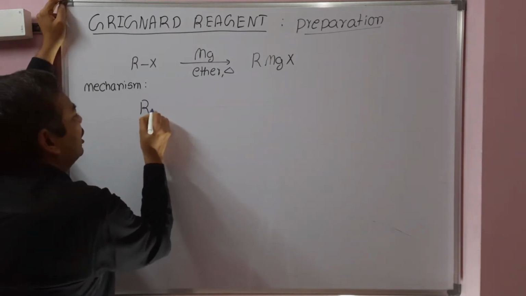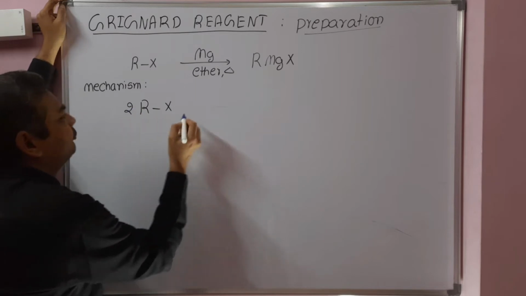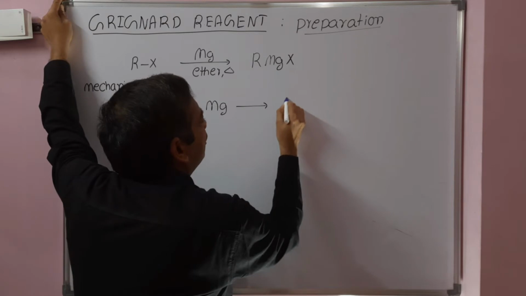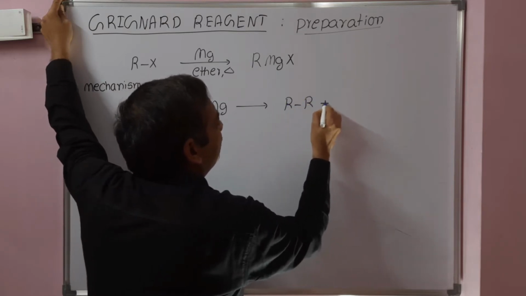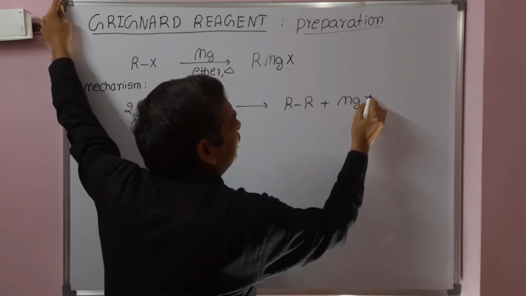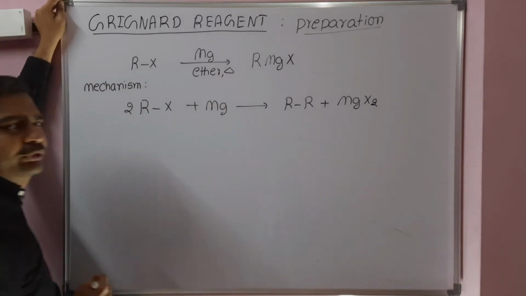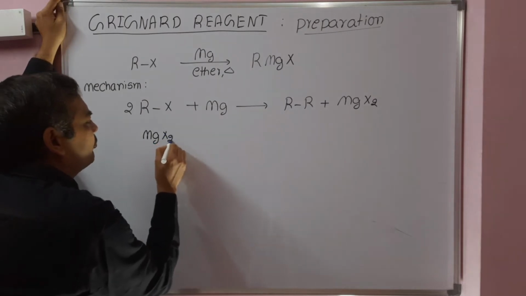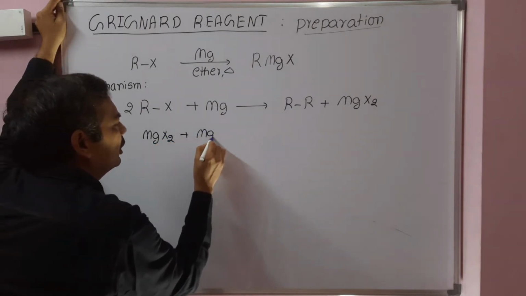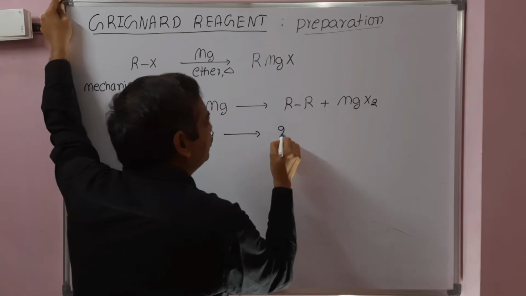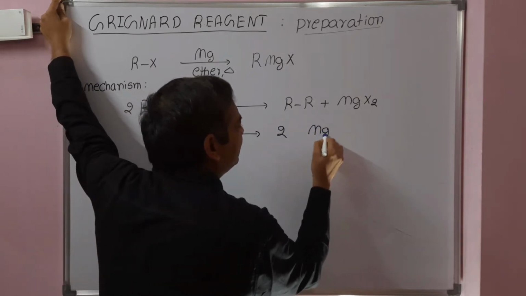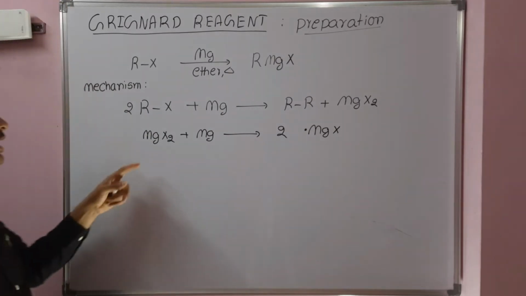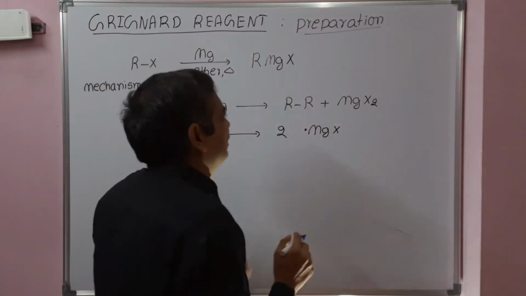When 2 moles of alkyl halide react with magnesium metal, it will give R-R plus magnesium halide, MgX2. Then 1 mole of MgX2 reacts with another mole of magnesium to give 2 moles of MgX free radical. No need to be confused about the second step.